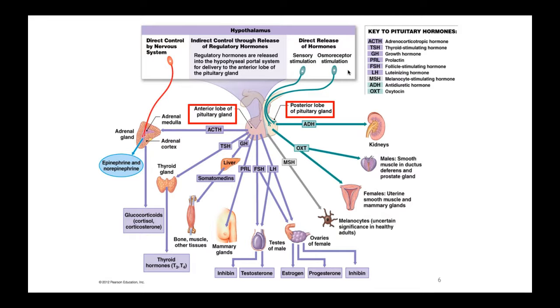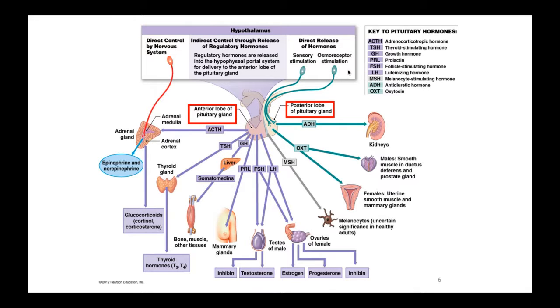Okay, if we look at the next connection at the anterior lobe, now we have TSH, thyroid stimulating hormone. You could see thyroid stimulating hormone going to the receptors on the thyroid gland. The thyroid gland is going to push out T4, thyroxine, and a little bit of T3, triiodothyronine. However, the majority of T3 is actually released by the liver. T4 can be converted into T3 in the presence of selenium. So having a good functional liver is really important for good metabolism and for healthy T3 function.